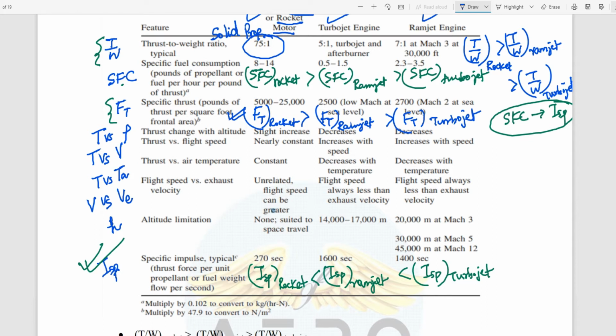For the rocket, the thrust slightly increases. We cannot say it is constant; as altitude changes, the thrust changes slightly. But for the turbojet and ramjet, as altitude increases, the thrust decreases. Can anybody tell why the thrust decreases with increase in altitude for a turbojet and ramjet? Ma'am, in turbojet and ramjet engines the oxygen is acquired from the atmosphere, but in a rocket we have an oxidizer.